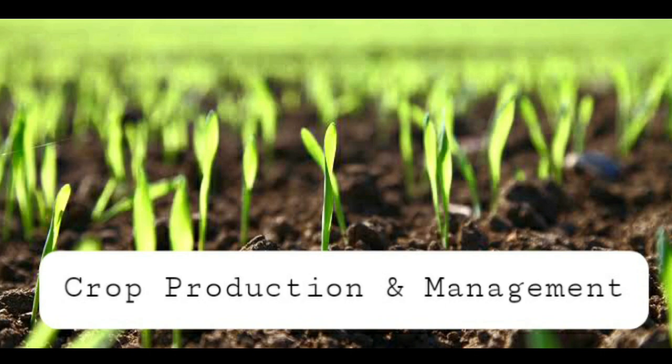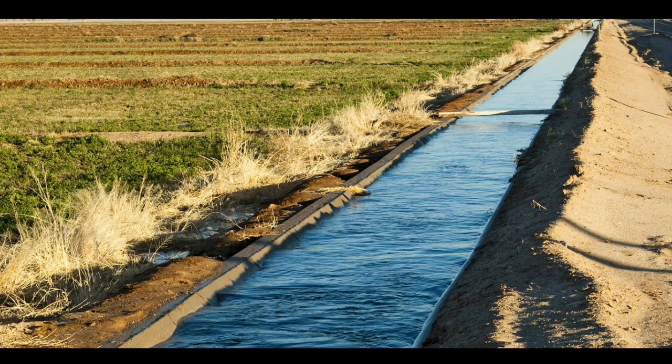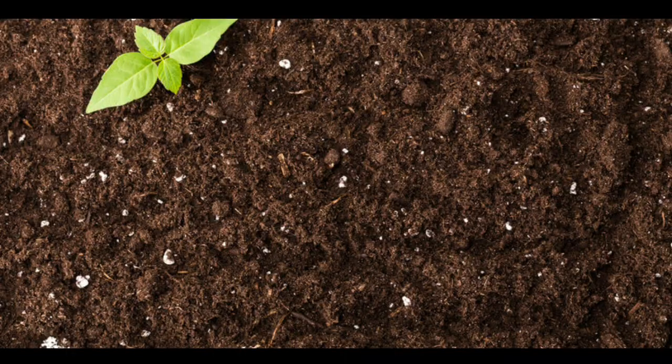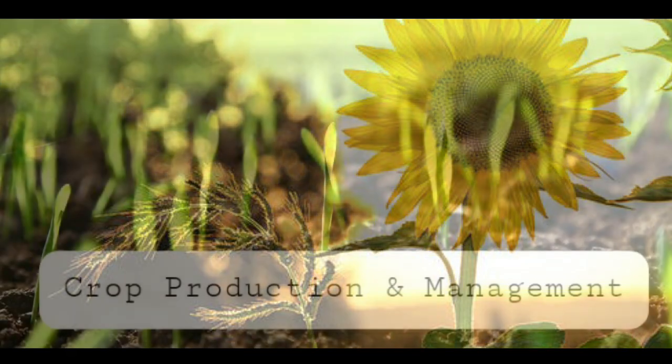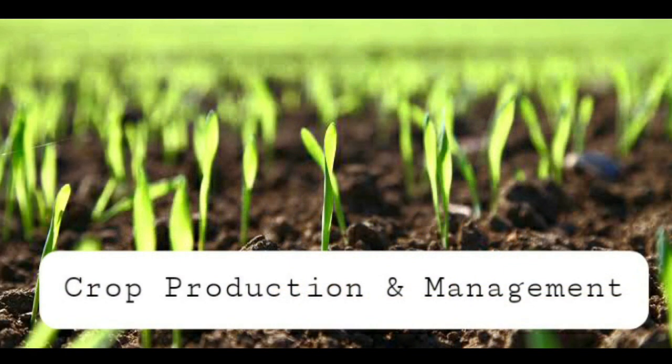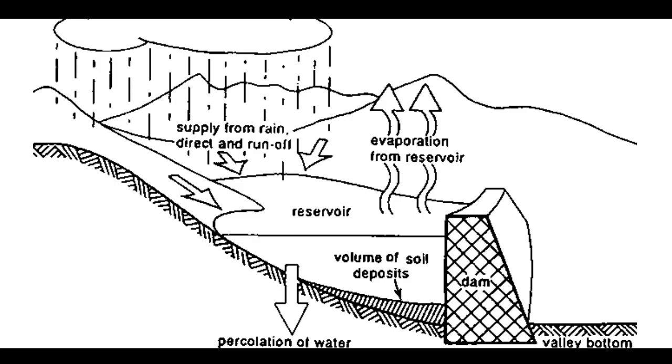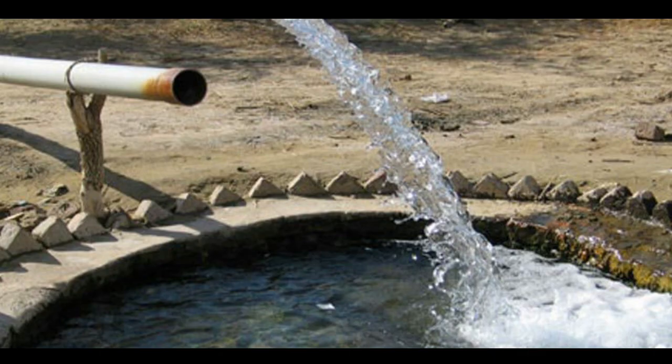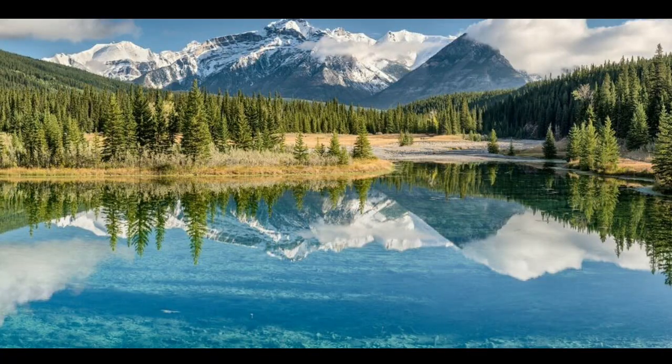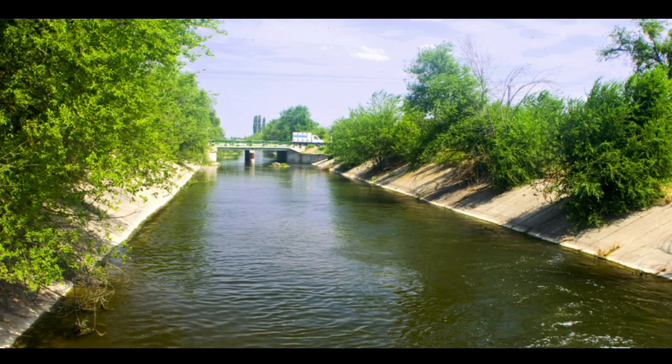The supply of water to crops at different intervals is called irrigation. The time and frequency of irrigation varies from crop to crop, soil to soil, and season to season. Now, the sources of irrigation. The sources of irrigation are wells, tube wells, ponds, lakes, rivers, dams, and canals.